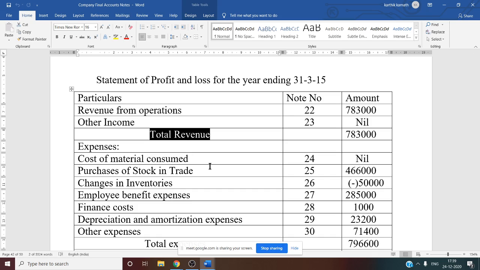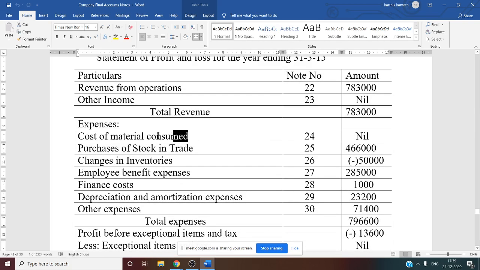So from total revenue you have to deduct total expenses in order to arrive at profit or net profit. But under expenses, you see expenses head, note number 24 is cost of material consumed, that is not there, nil. Purchases of stock in trade, note number 25, purchase minus purchase return information. Changes in inventory, that is negative balance is there. Why? Because opening stock is less and closing stock is more. You can see the working note number 26. There you got one final amount that you have to write here. Hence here there is a negative balance, same negative information you have to write.